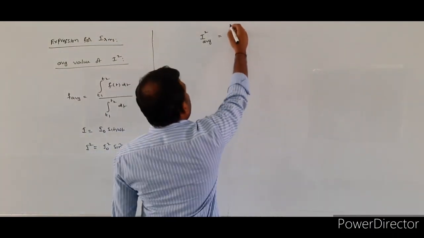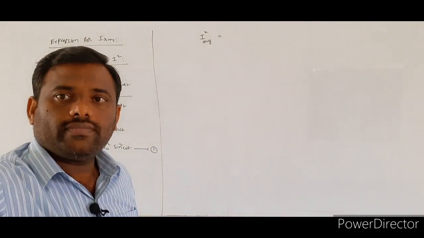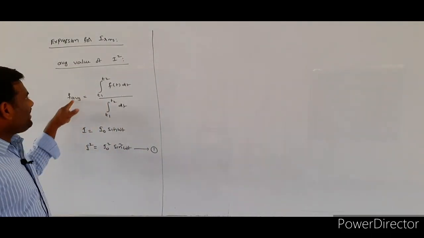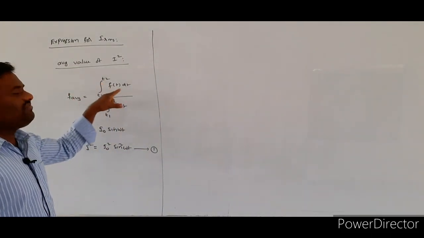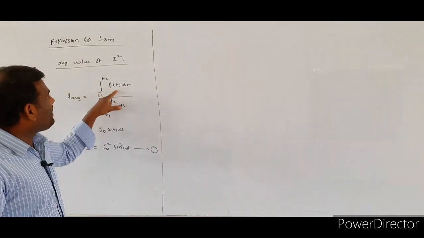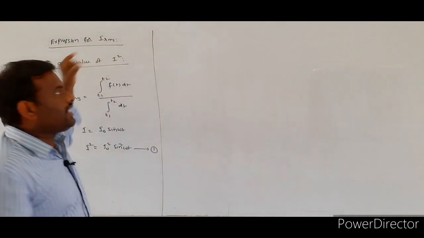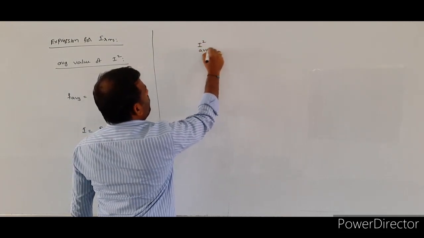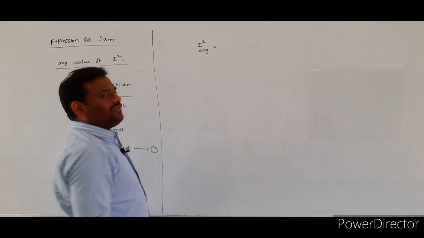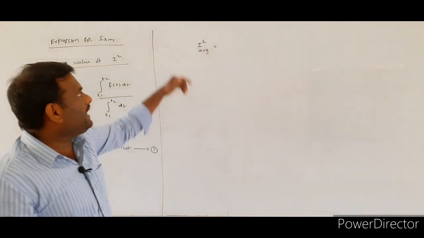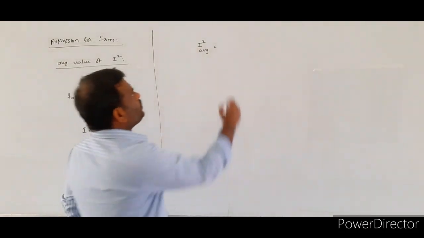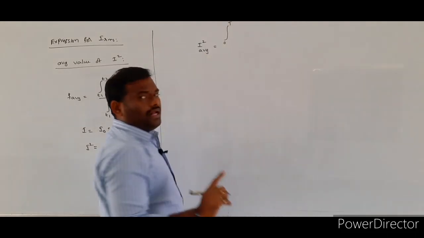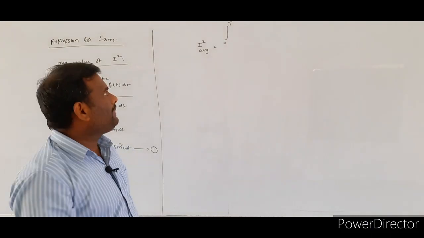is equal to integral. According to the given formula, F average is equal to integral t1 to t2 f of t dt. So in the place of f of t, what did you write here? I square. Therefore, I square average is equal to integral, with the I square term in place of f of t. We have to calculate the average value for one complete cycle.